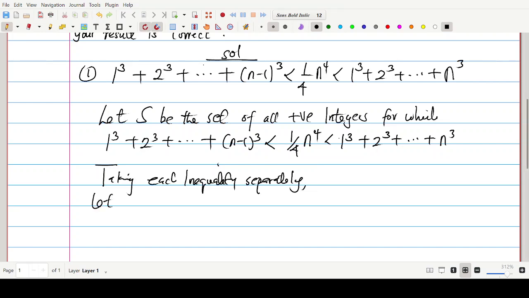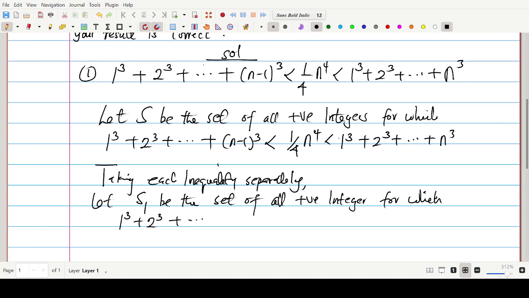So we can say let S sub 1 be the set of all positive integers for which 1 to the power 3 plus 2 to the power 3 plus dot dot dot plus n minus 1 to the power 3 is less than 1 over 4 n to the power 4.